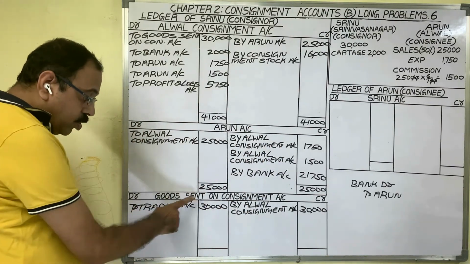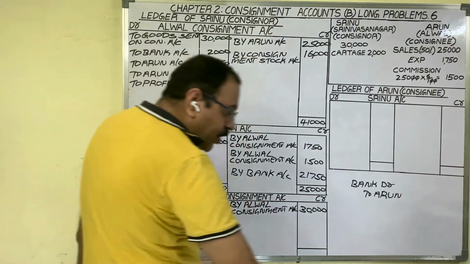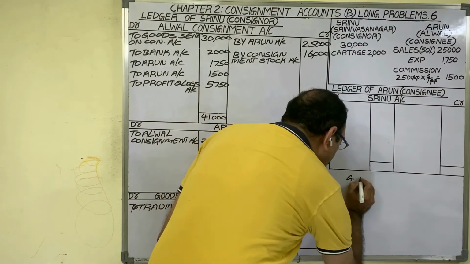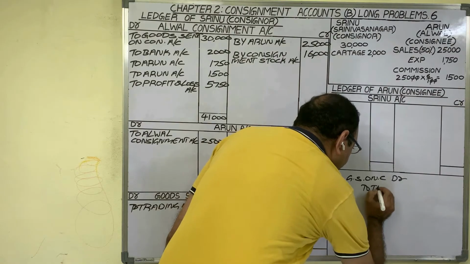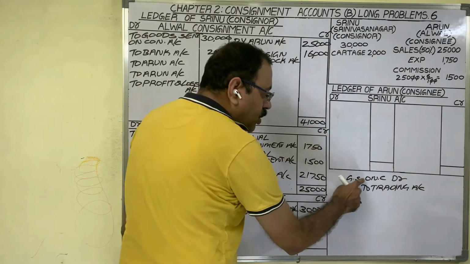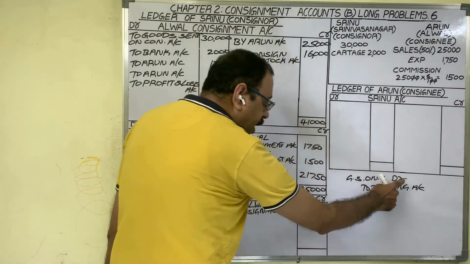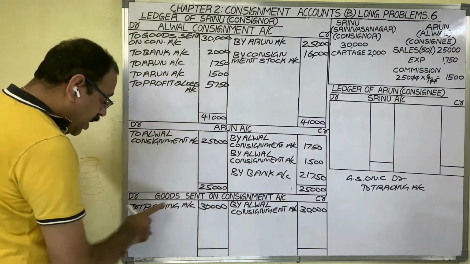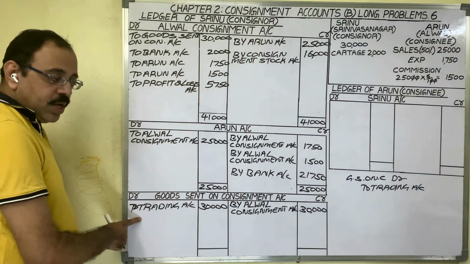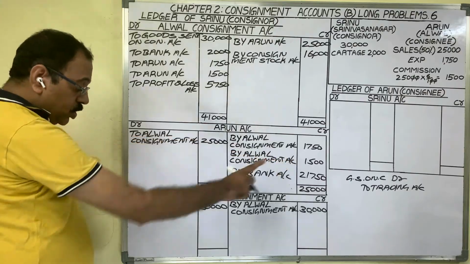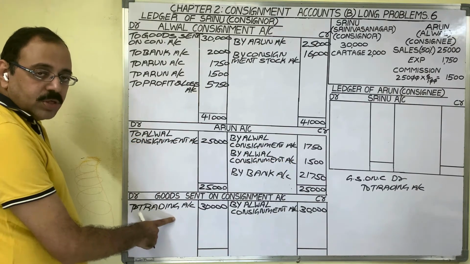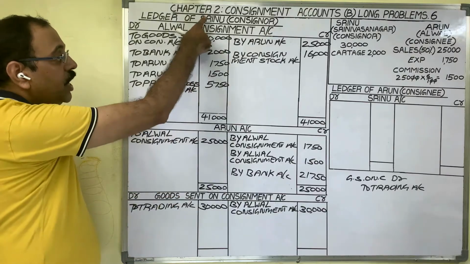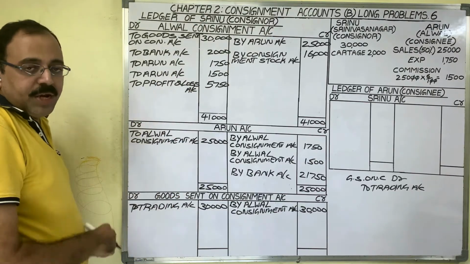If you want to post like this, journal entry should be goods sent on consignment account debtor to trading account. As goods sent on consignment account is debited, in this account debit side it will be posted. We wrote trading account, so in particulars column we should mention to trading account. With this, consignor books are completed.